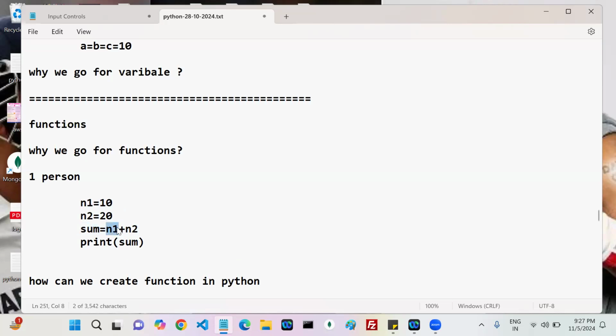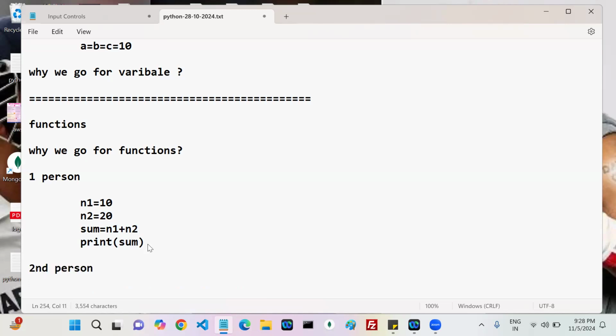Can anyone tell me, is number 1 a reference or a value? It is a reference. It refers to which value? 10. Is 10 a reference or value? Number 1 refers to 10, number 2 refers to 20, and finally into sum. Done. There is one more person also. Second person.